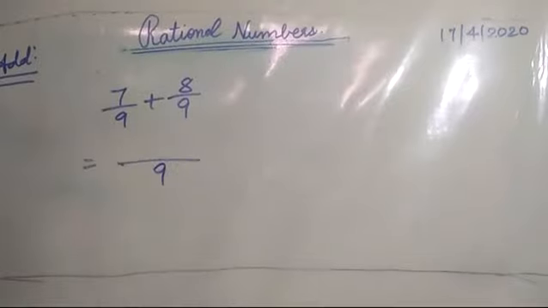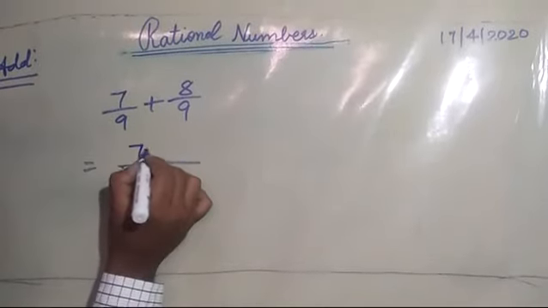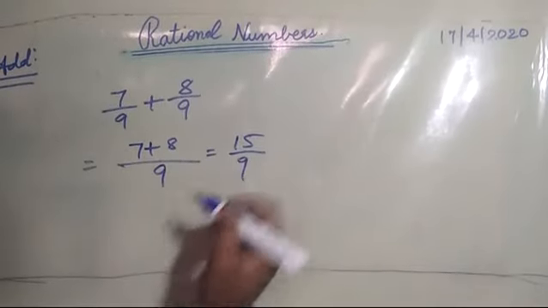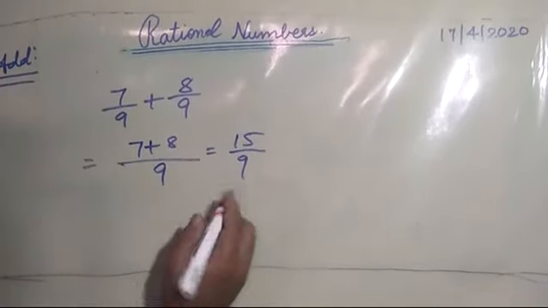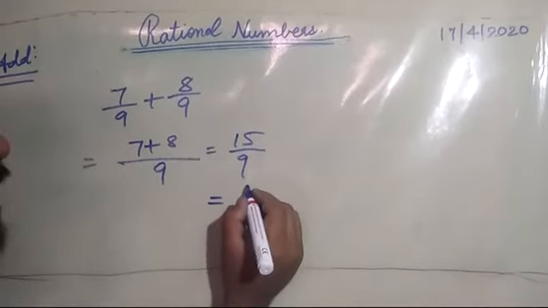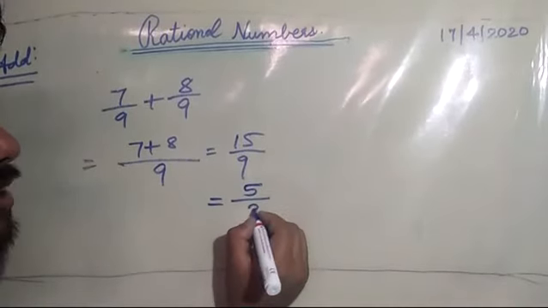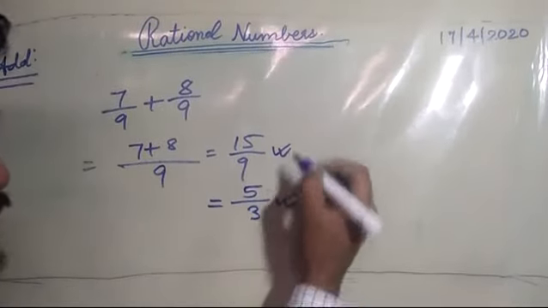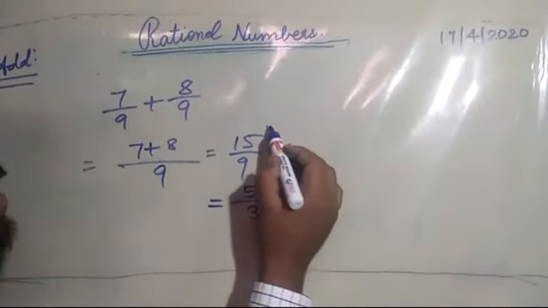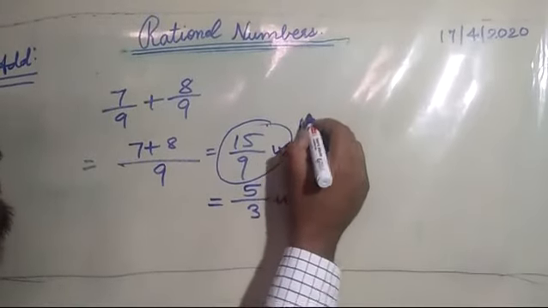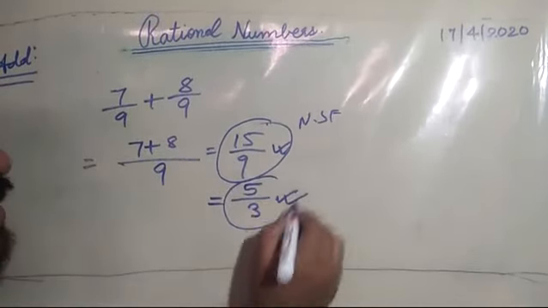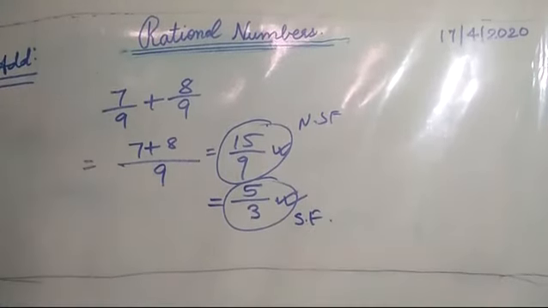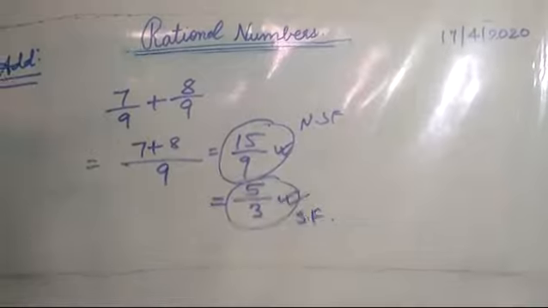We can simply write the same denominator and the numerators we will add, that is 15 by 9. This is a rational number, but it is not in standard form. So what will be its standard form? 3 5s are 15, 3 3s are 9. So this is our correct answer. This is also our answer, but we should not write any number in its non-standard form. Always practice giving your answers in standard form, in the simplest form.